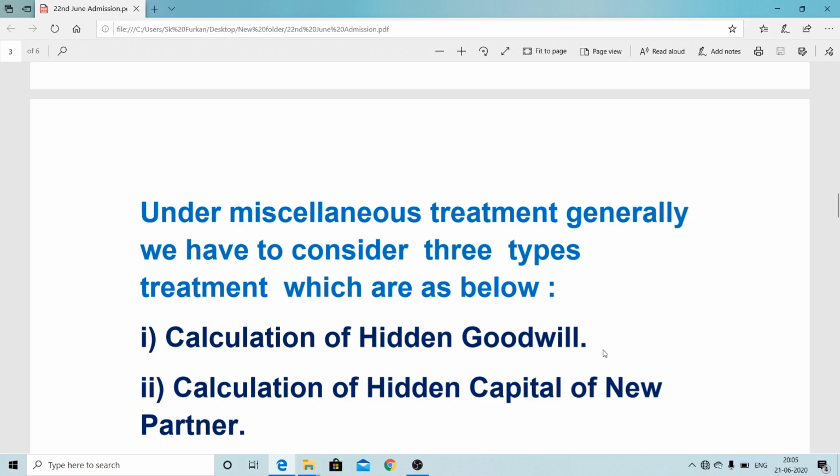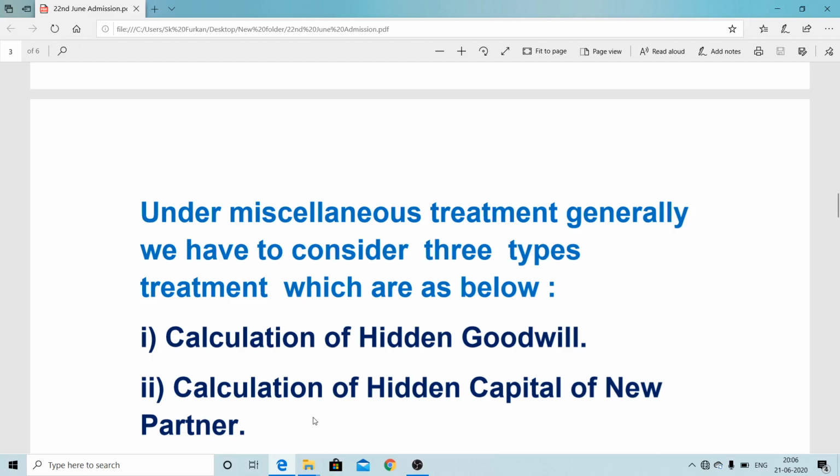At that time some information is provided in the question, and with the help of that we can calculate the value of goodwill. But in this case such hints will not be provided, like profit will not be provided. It is mainly on the basis of capital contribution that we have to calculate the value of goodwill, and that capital basis will be the new partner's contribution.